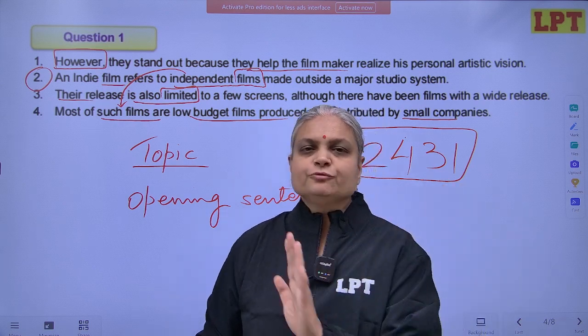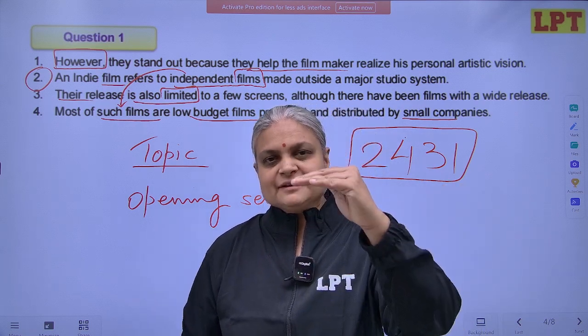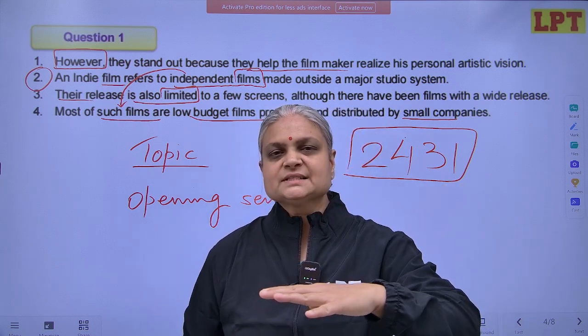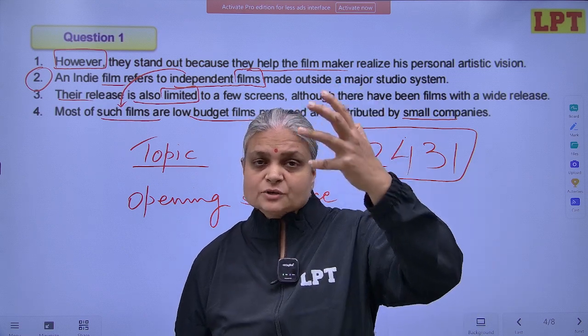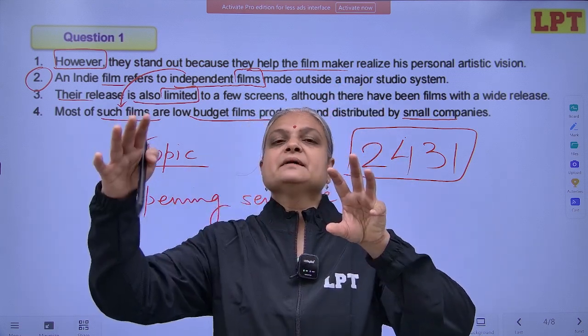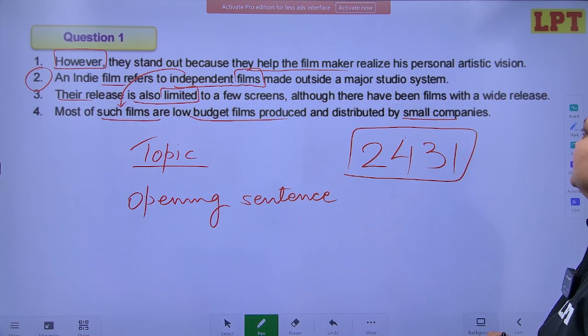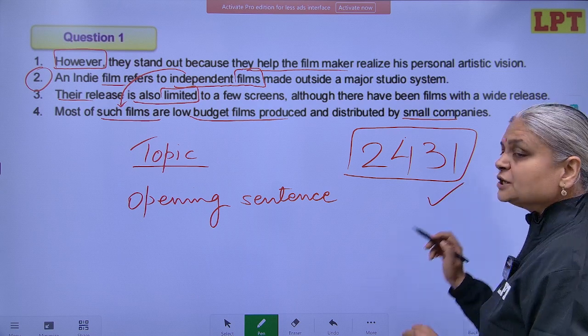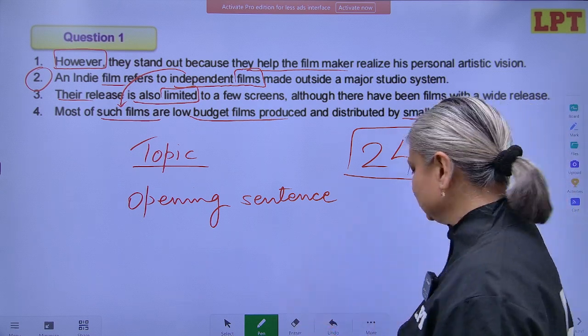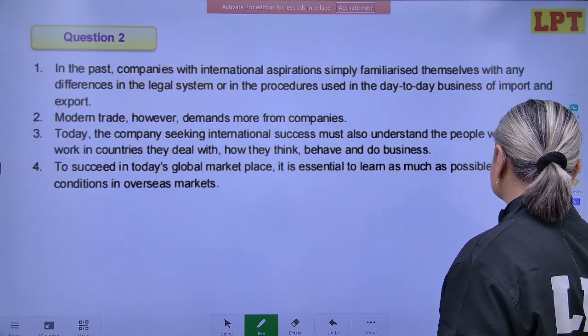Very smooth flow of idea from what is an indie film, what are the limitations of these films, and beyond those limitations, however, they are able to justify the director's personal artistic vision. So perfect answer, and you are sure that the answer is correct. Let's move to the next question.